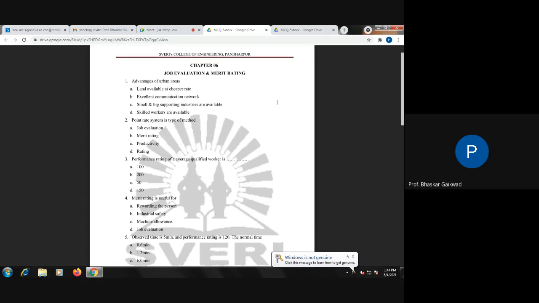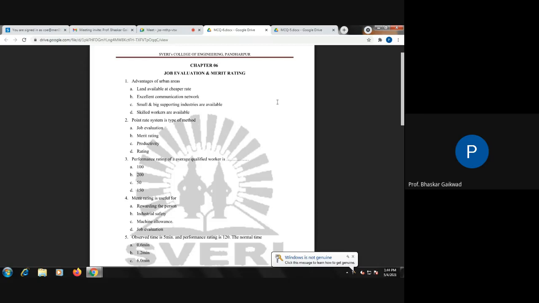Now, methods of merit rating. So here, the straight line ranking method is there. Descriptive or essay type merit rating is there. Forced choice method and graphic rating method. So here, four methods are there in merit rating.